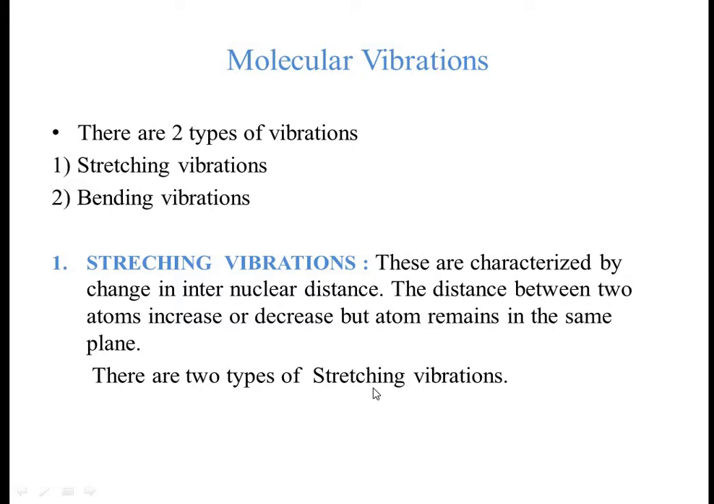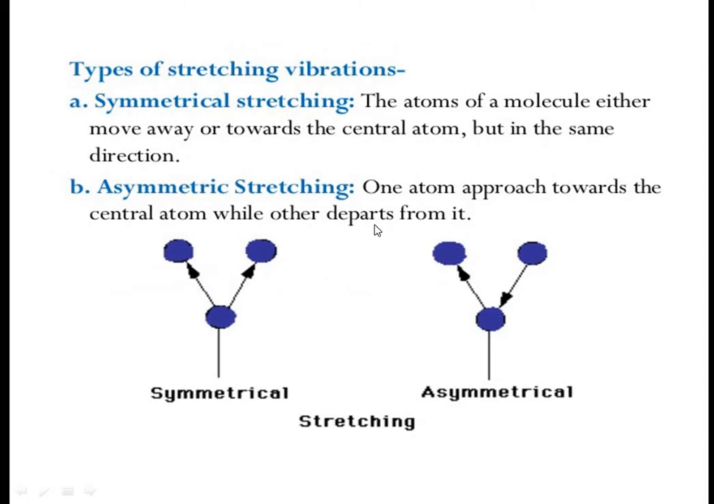Again, these stretching vibrations are divided into two types: symmetrical stretching vibration and asymmetrical stretching vibration. What is symmetrical stretching vibration? The atoms of a molecule either move away from or towards the central atom, but in the same direction. It is called symmetrical stretching vibration. If you see in the diagram, this is the central atom, and these are the two atoms bonded with it.